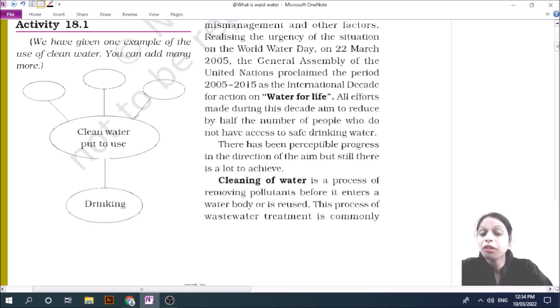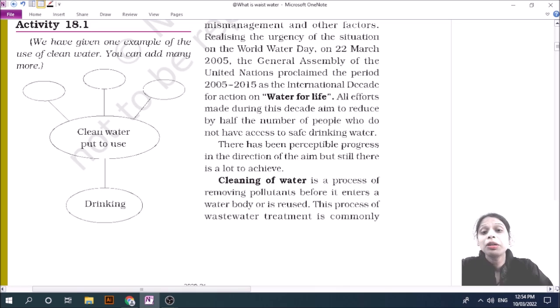Water is very important, but unfortunately more than 1 billion people do not have access to clean water. For clean water, they go far away from their homes, and even then they do not get clean water.